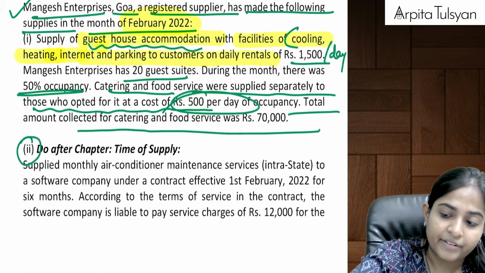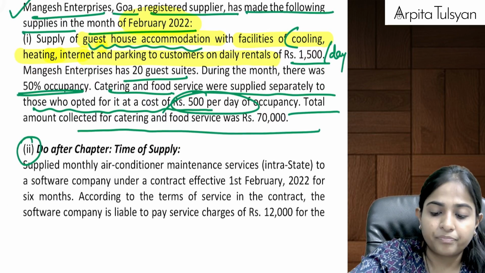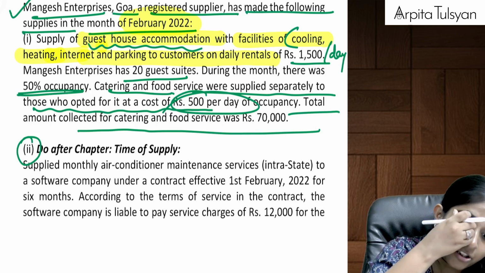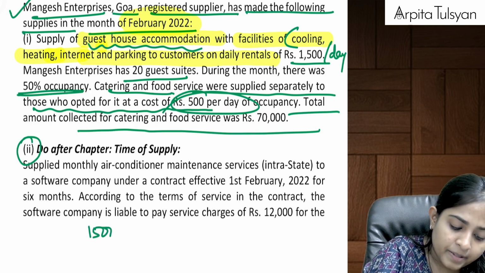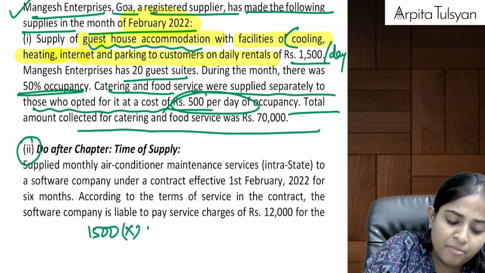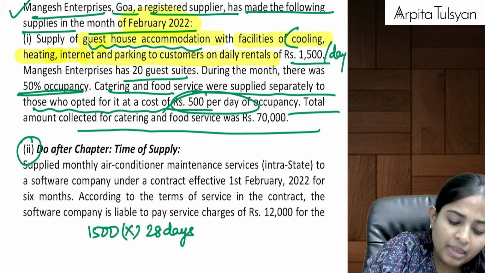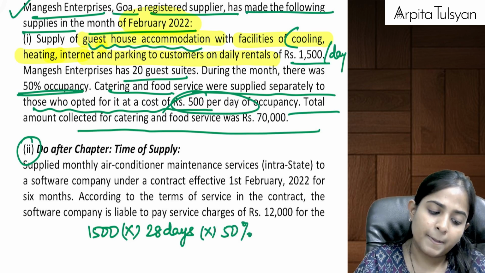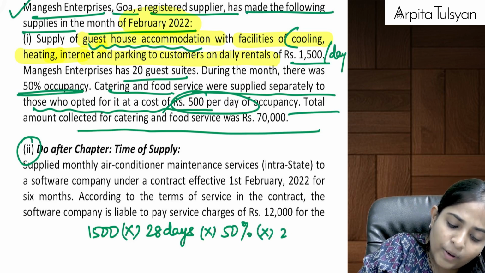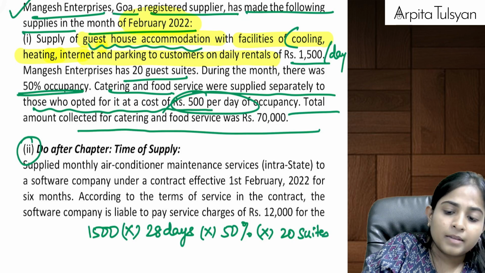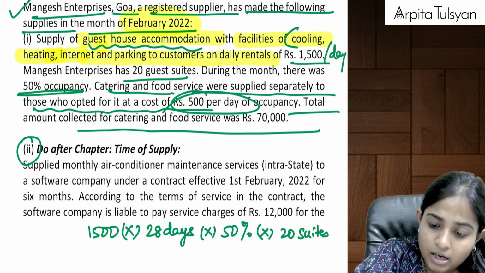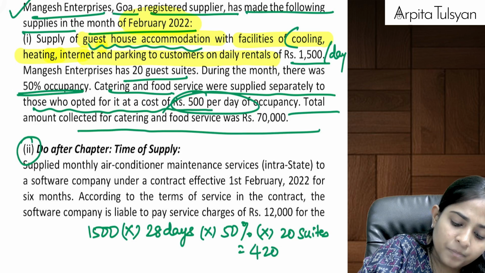Take your calculators, everyone. How much is the amount? How much is the rentals charged? 1500 rupees per day. February has got 28 days. But it is occupied for only half the time, only 50% occupancy. And this way we have got 20 suites. Calculate how much does it come to? This comes to 4,20,000, right?